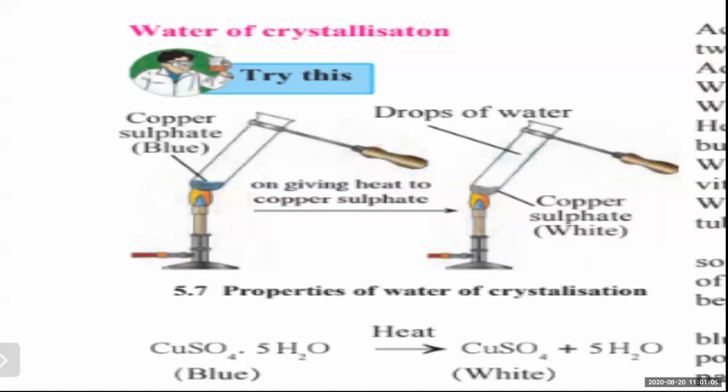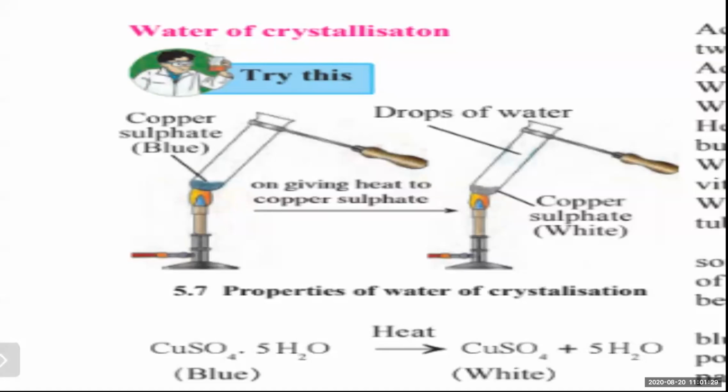Initially it was blue, you gave heat, it became white, and from that white powder water vapors are coming out. This water was part of the crystal structure of blue vitriol. Where was this water stored? It was stored in the blue crystals of copper sulfate.